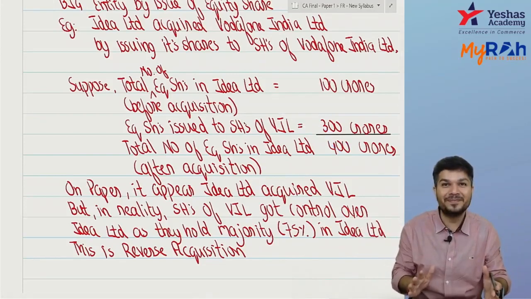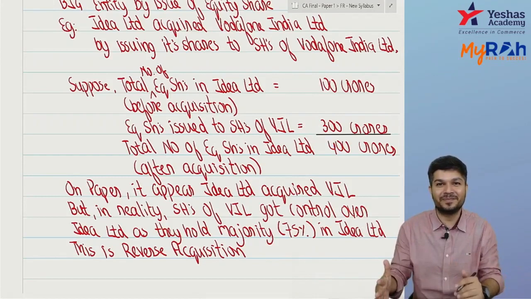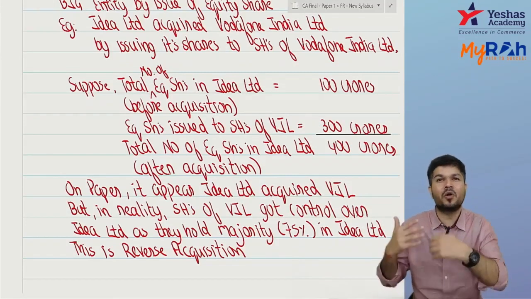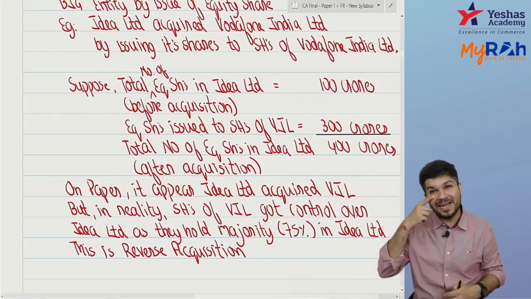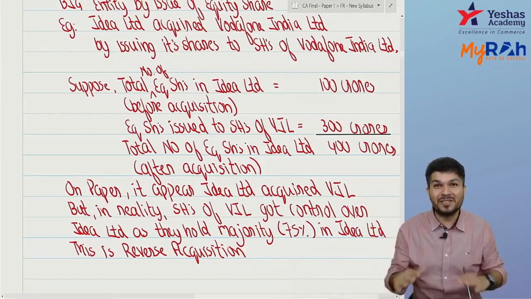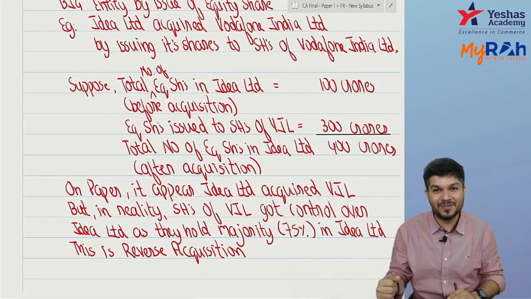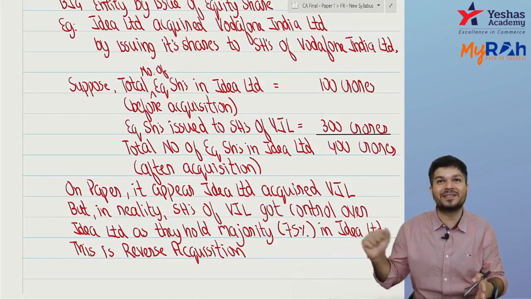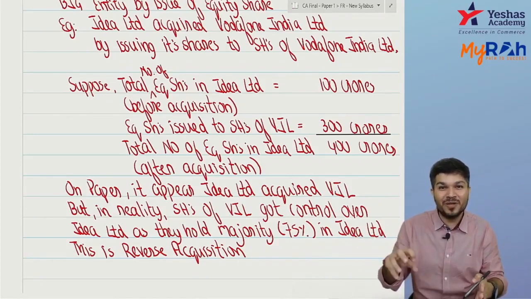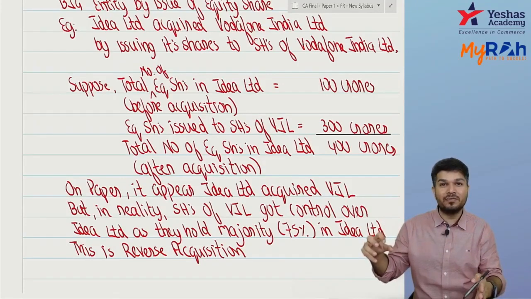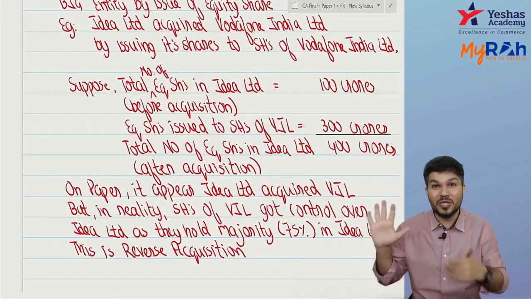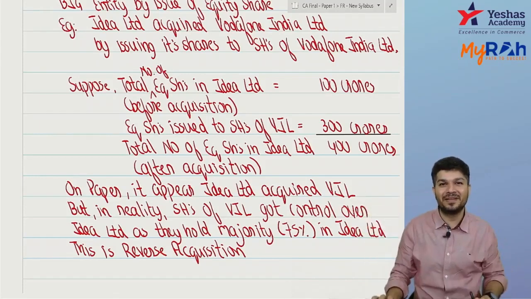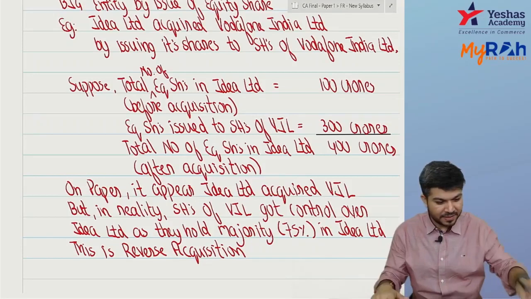Idea was listed, Vodafone India was unlisted. To get Vodafone India listed, there are a lot of formalities, a lot of approvals required. This is called as a backdoor listing. The smaller listed company took over a bigger unlisted company. And now the shareholders of Vodafone India, they got the shares of Idea Limited. They had unlisted company shares. Now they have listed company shares. This is called backdoor listing. Clear, Naveen?